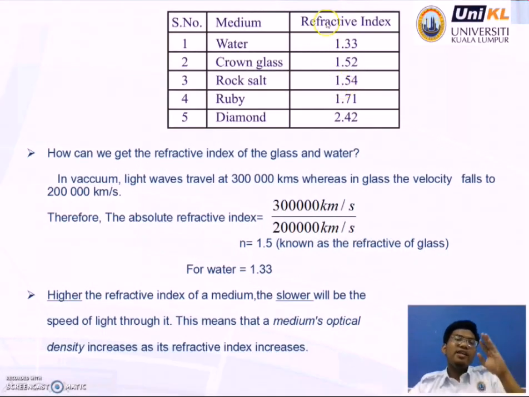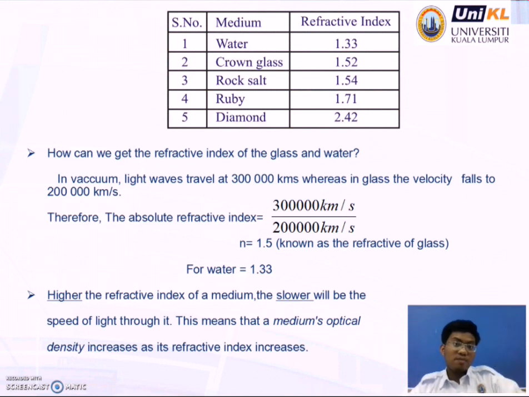Now we look at how different media have different refractive indices. As an example, water is 1.33, crown glass is 1.52, rock salt 1.54, ruby 1.71, diamond 2.42. So how can we get the refractive index of glass and water?